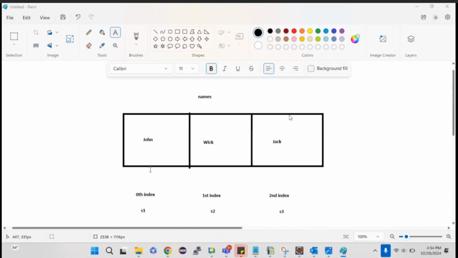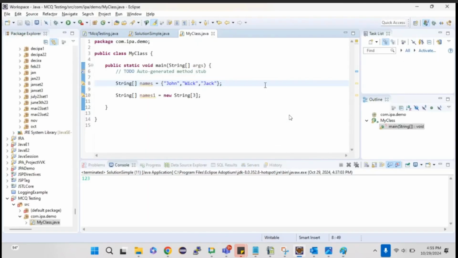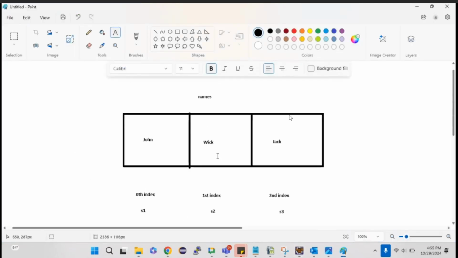So in 0th index, John will get stored. First index, Vic will get stored. Second index, Jack will get stored. This is as simple as that, because we know the values got stored in this array. Is it clear? So in each coach, the people will be placed.